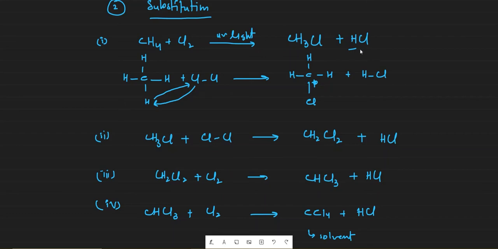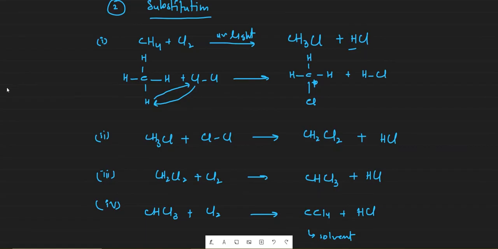Now remember, the number of hydrogens present in an alkane means that the same number of HCl will be formed if the reaction is happening with chlorine. So the number of hydrogens is directly proportional to the number of HCl formed, because these hydrogens are going to decide the number of rounds of substitution, and in every round HCl will be produced.